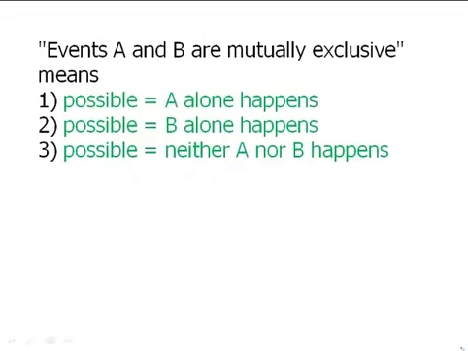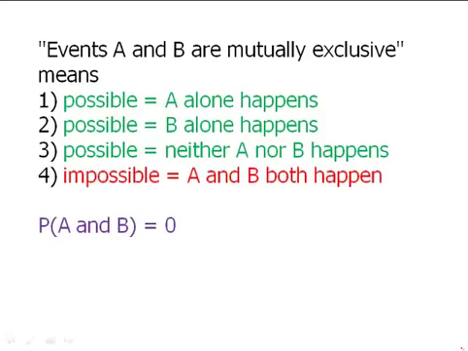If we say events A and B are mutually exclusive, what that means is it's possible that A could happen alone. It's possible that B could happen alone. It's possible that neither one of them could happen. That's also fine. The only thing that is impossible is that they both happen together. Saying that they're mutually exclusive is saying that it is impossible for both of them to happen together. And we could write this symbolically as the probability of A and B is 0.